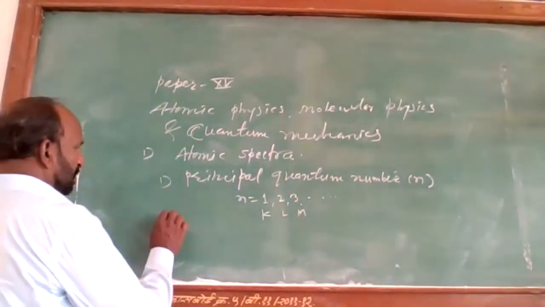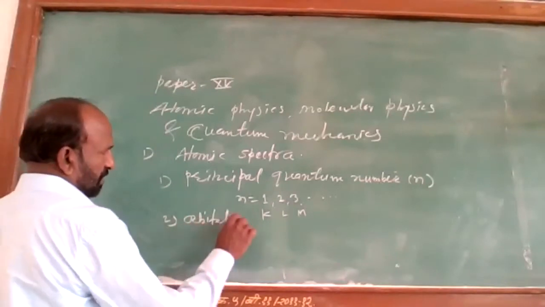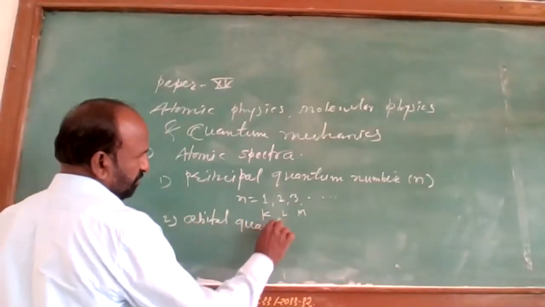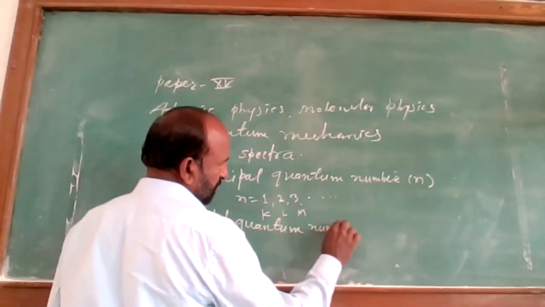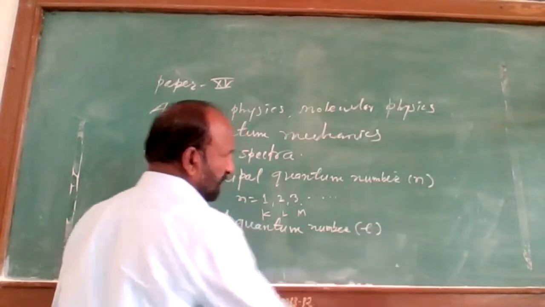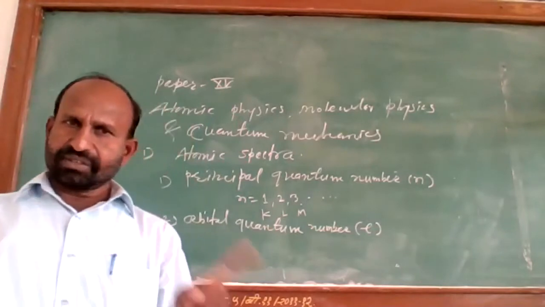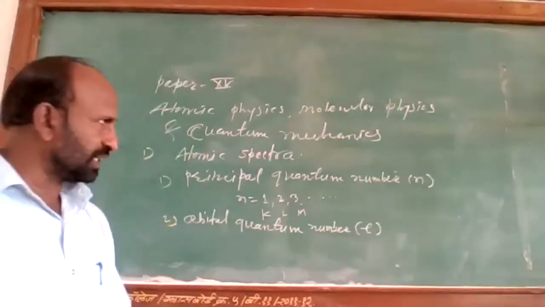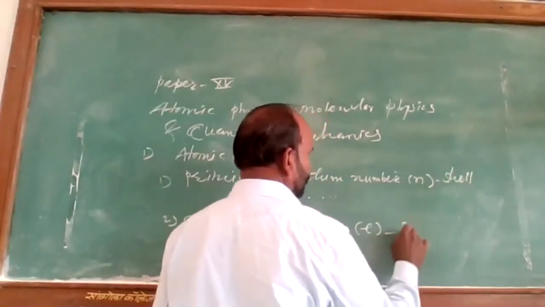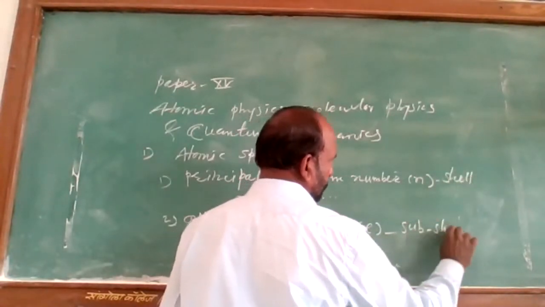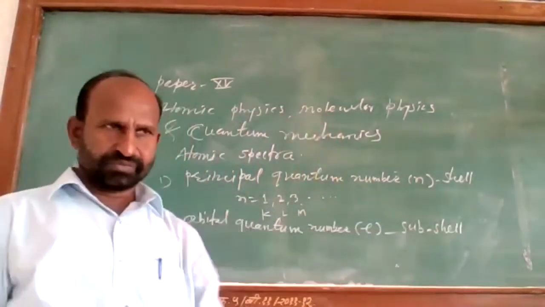Then the second quantum number is the orbital quantum number. It is denoted by the letter L. Now this orbital quantum number gives us the subcell, that is, cell and subcell.